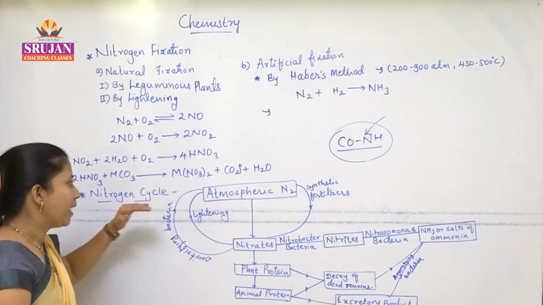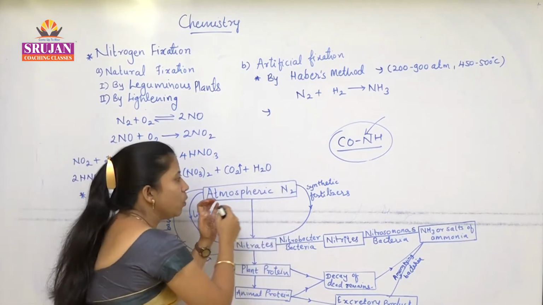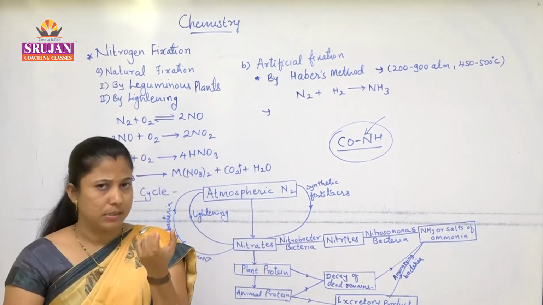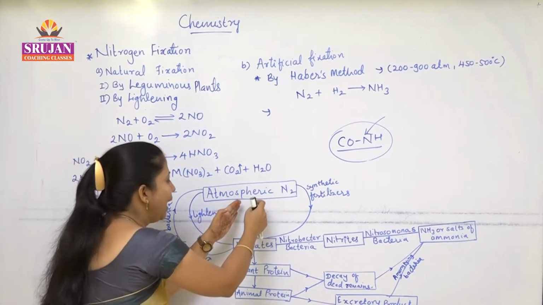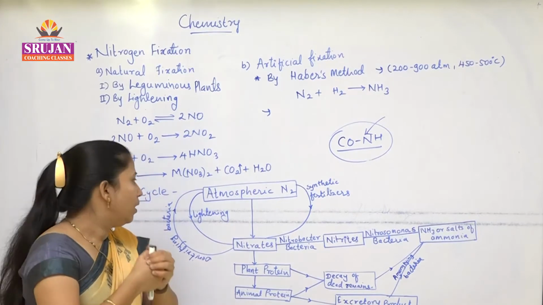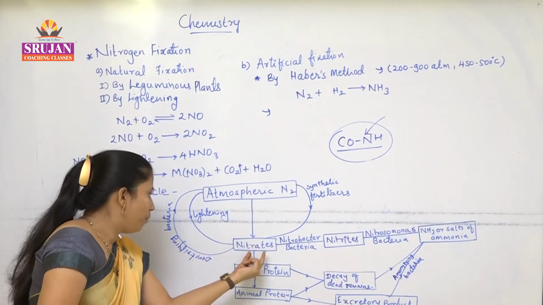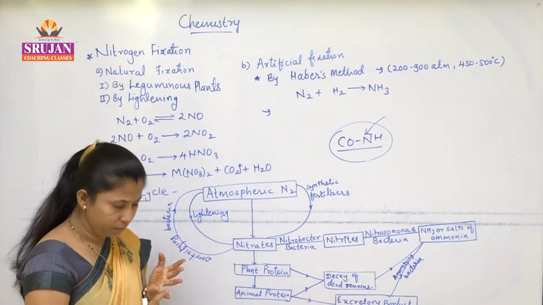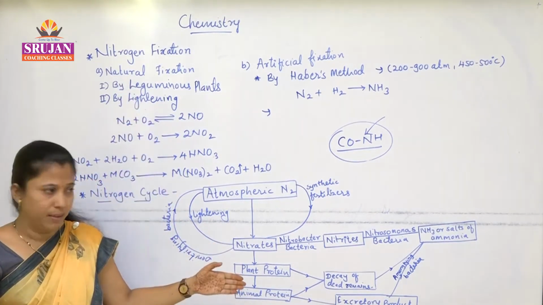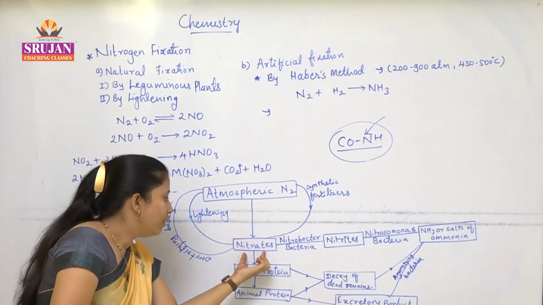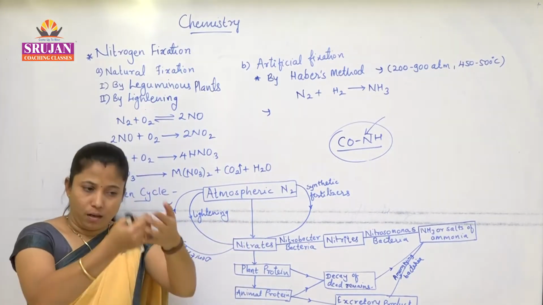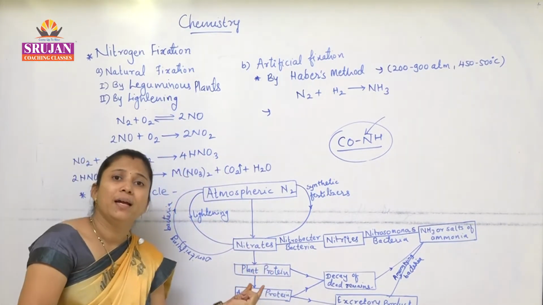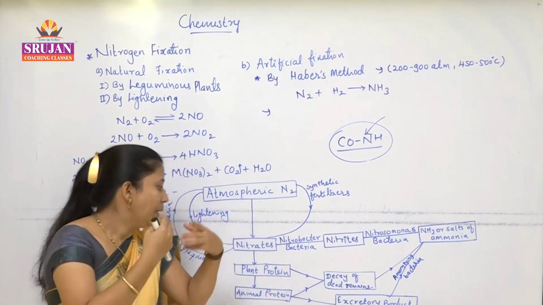This is about atmospheric nitrogen. How much percent is there? Yes, 78% by volume. That nitrogen is converted into nitrates by lightning, that is, by natural fixation. That nitrate is again assimilated into protein in plants.